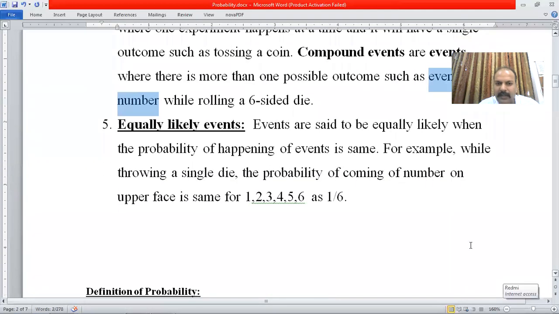Now, what are equally likely cases? Events are said to be equally likely when the probability of the event happening is the same. This means when you're throwing a dice, the probability of getting one is 1 by 6, the probability of getting two is again 1 by 6, getting three is again 1 by 6. All these probabilities of getting the numbers are 1 by 6. That is called the equally likely cases.